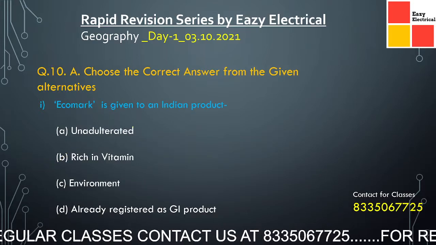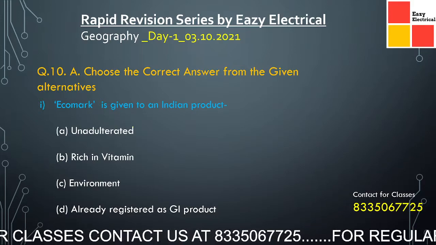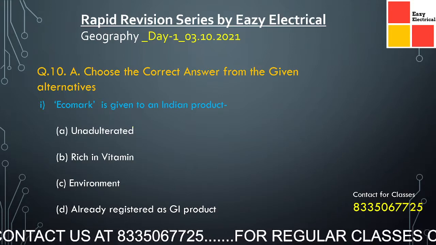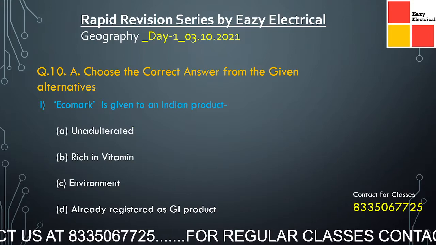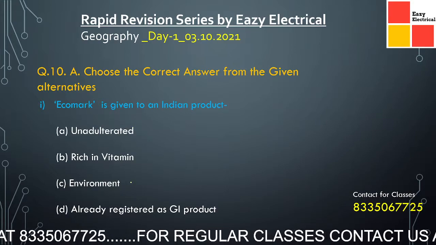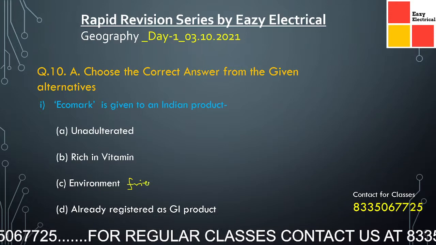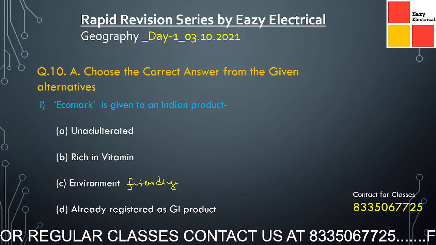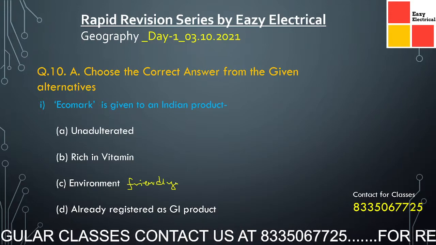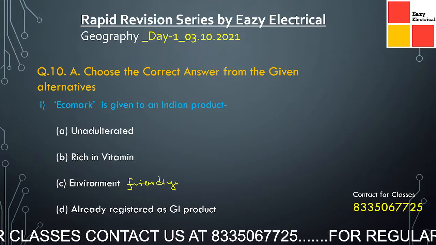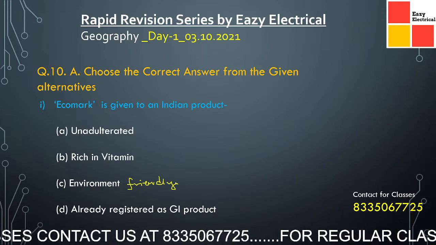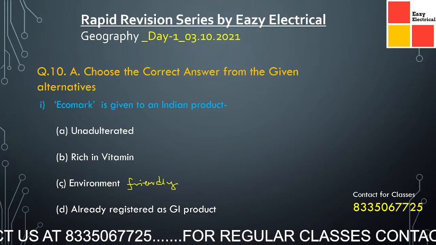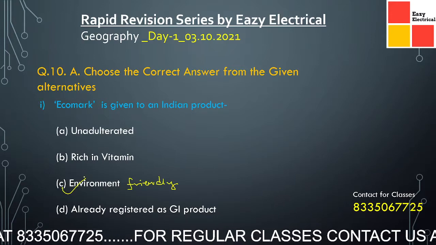Now coming to today's last question. Ecomark is given to an Indian product which is: option A, unadulterated; option B, rich in vitamins; option C, environment friendly. Here a printing mistake is done, and the last option is already registered as a GI product. Pause the video and try yourself. Here the correct option is environment friendly. So friends, this is for today.